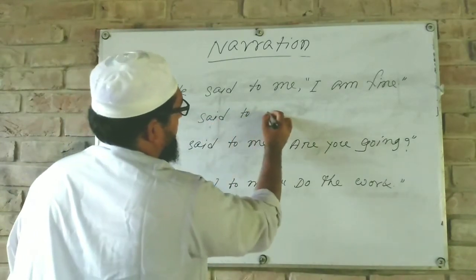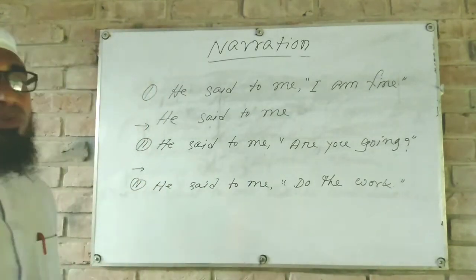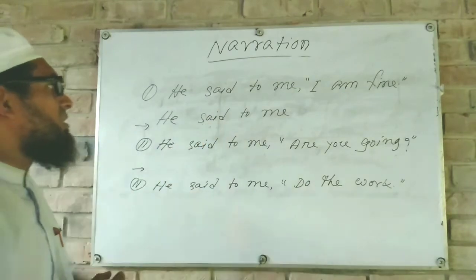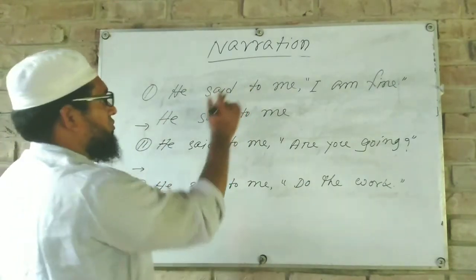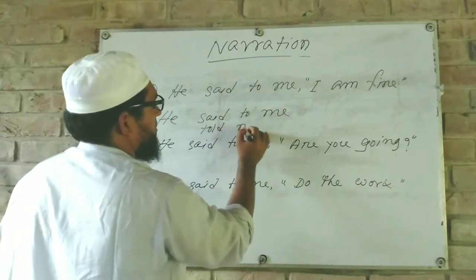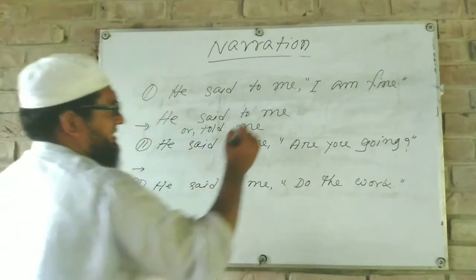Said to. He said to me. Or if you want to use told instead of said, then you have to omit to. Told me that.